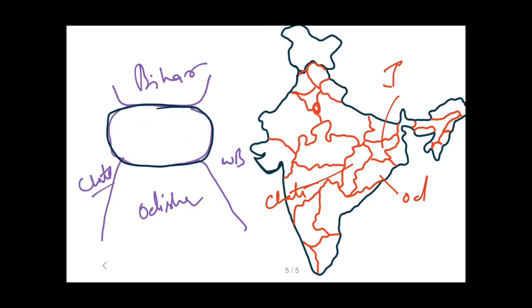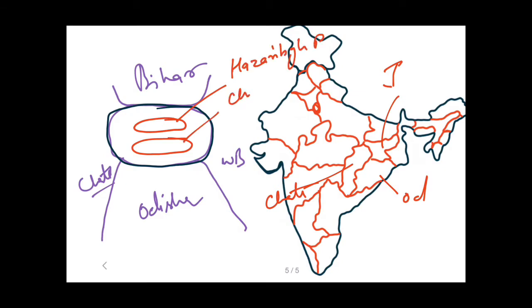Now I will tell you how the rivers originate from here. This is the Hazaribagh Plateau and this is the Chota Nagpur Plateau. In my previous videos I told you that the Damodar river originates from here, from the Chota Nagpur Plateau in the Palamu district of Jharkhand.